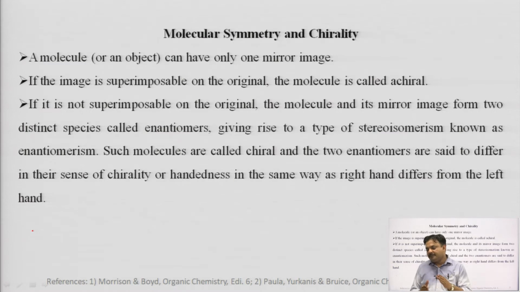If it is not superimposable on its original molecule, the molecule and the mirror image form two distinct species called enantiomers, giving rise to the type of stereoisomerism known as enantiomerism. Such molecules are called chiral, and the two enantiomers are said to differ in their sense of chirality or handedness, in the same way as the right hand differs from the left hand. Right hand and left hand are mirror images of each other, but they are not superimposable.